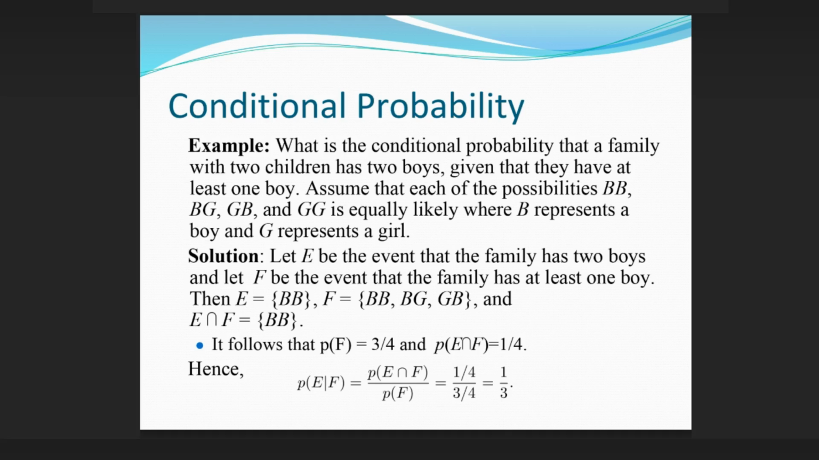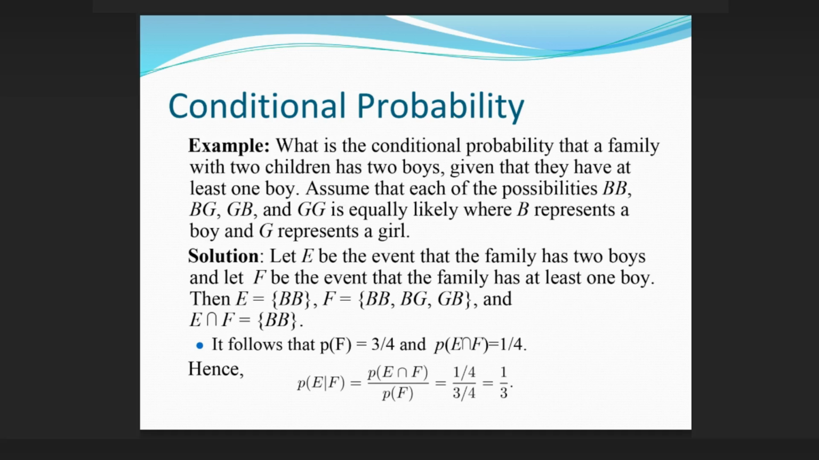Conditional probability example. What is the conditional probability that a family with 2 children has 2 boys, given that they have at least 1 boy? Assume that each of the possibilities BB, BG, GB, and GG is equally likely, where B represents a boy and G represents a girl.